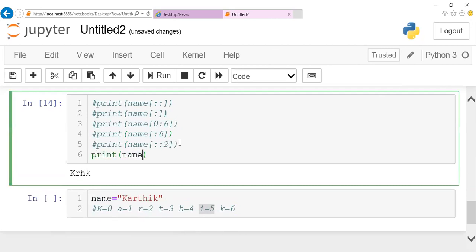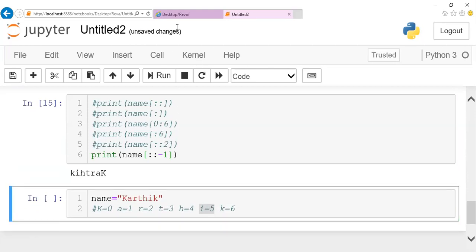Print name of colon -1. If I give -1, we'll see what will happen. It will start with the last index. It will go in a reverse order. First it will be -1 and next -2. So first one is -1, this is the last character, right? So -2, -3, -4, -5, -6, -7. So it will come in a reverse order, like the incrementation happens in reverse order.